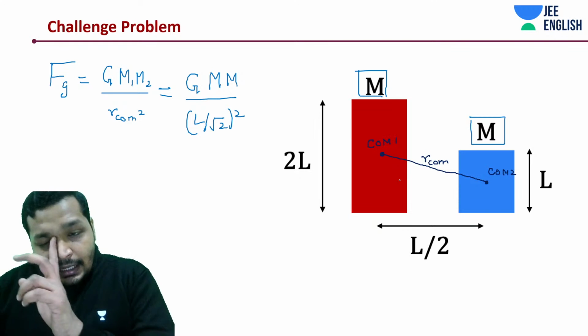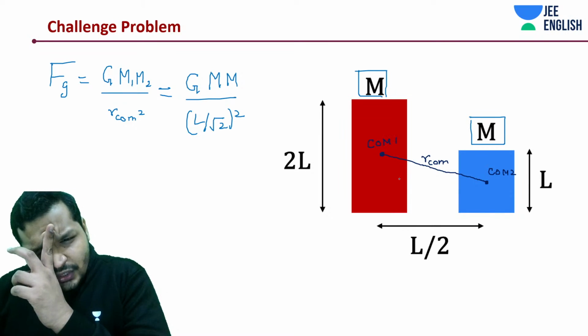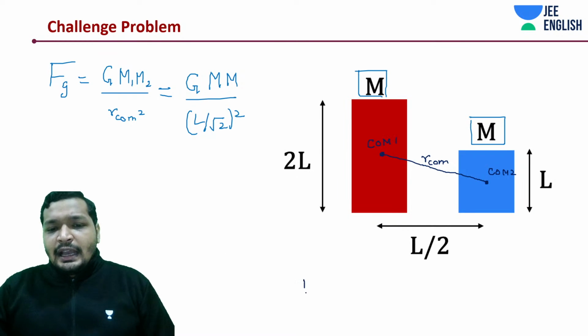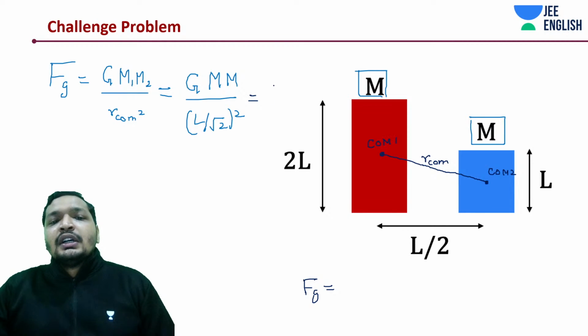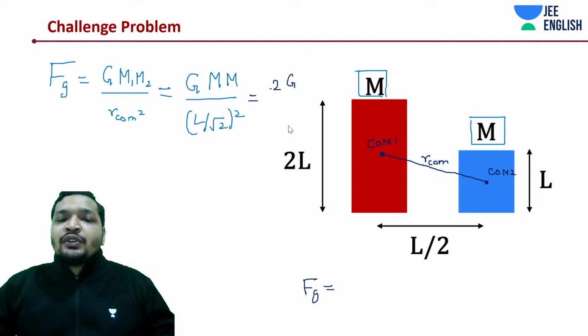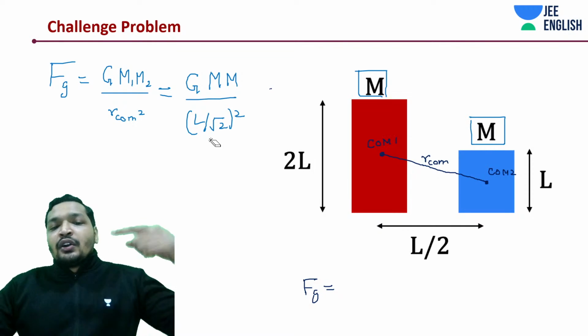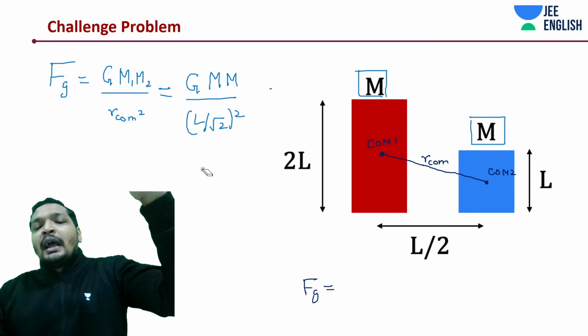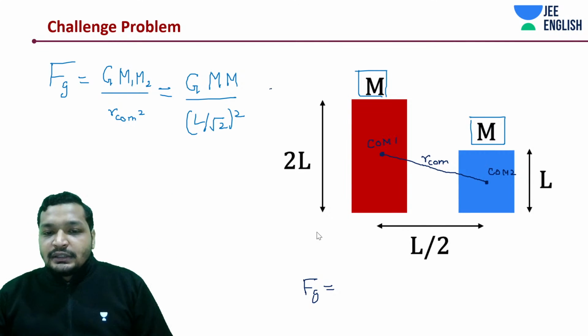All right, I think that is the end of the story for this question. So Fg, if you just carry out this equation, L by root 2, how much is this going to be? Let me write it down quickly over here. This would be 2 into G into M, okay, this is going to look a little crowded. If you look at this equation, root 2 whole square will move to the top. So it will be 2 into G into M square divided by L square. Clear?